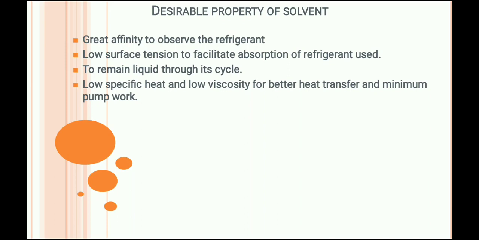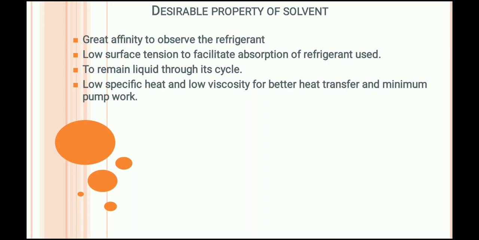Therefore, better heat transfer takes place and minimum pump work is required. Once the specific heat of solvent is low, the heat transfer will be better, and once the viscosity of the solvent is low, the pump work required to run the pump will also be low.